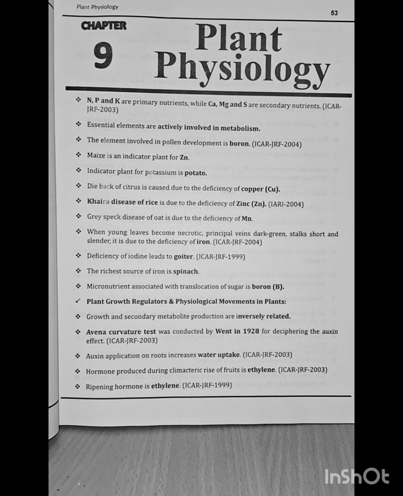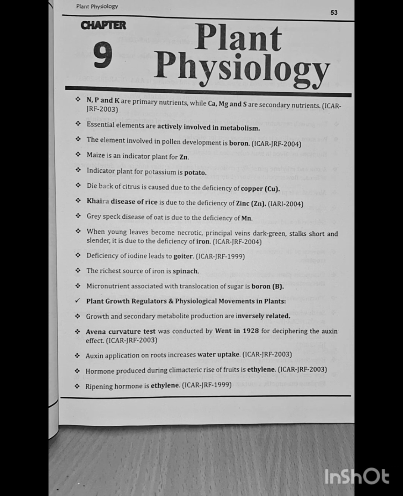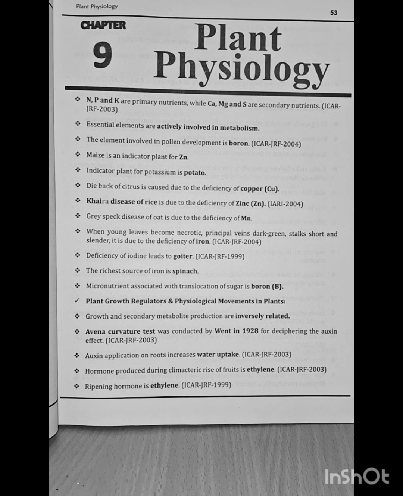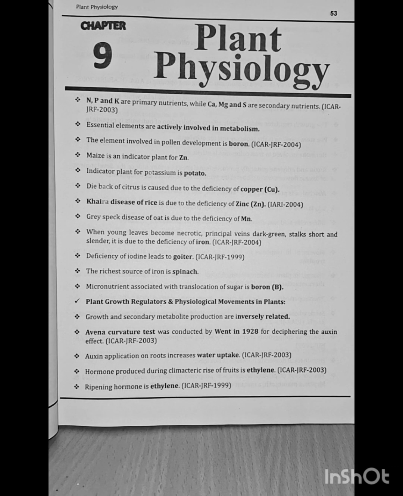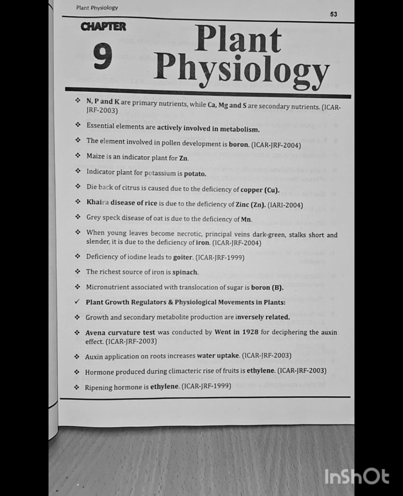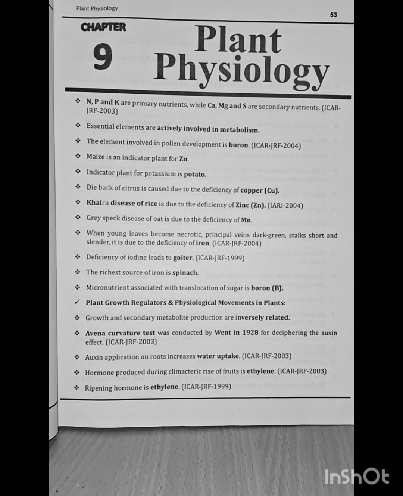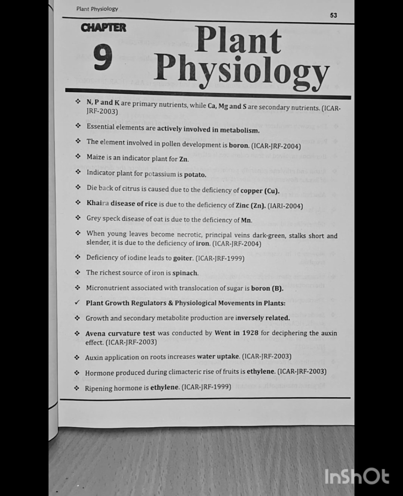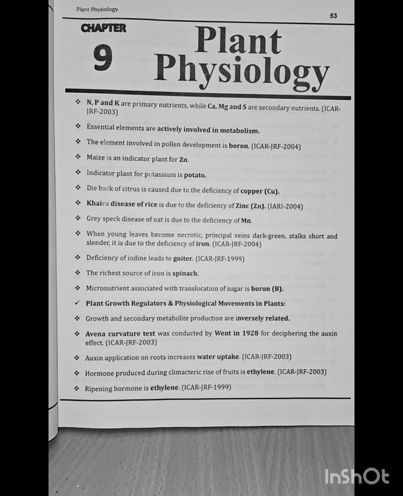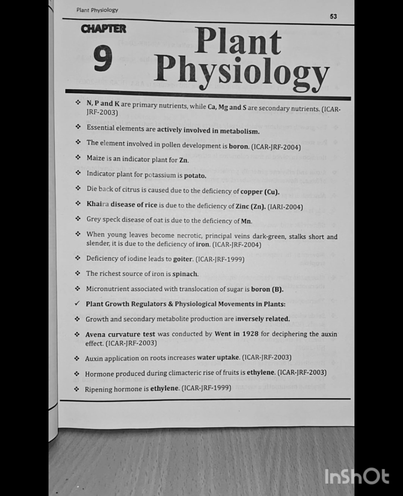Maize is an indicator plant for zinc. Indicator plant for potassium is potato. So PP, potassium and potato. Dieback of citrus is caused due to deficiency of copper. Khaira disease of rice is due to the deficiency of zinc. Question asked in IARI 2004.